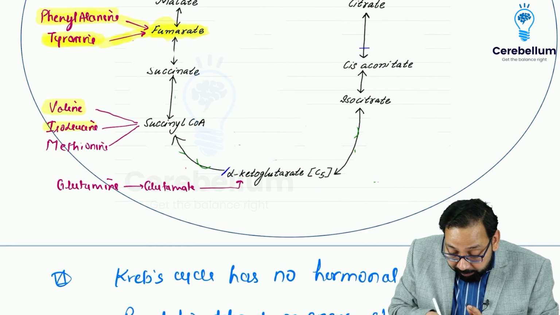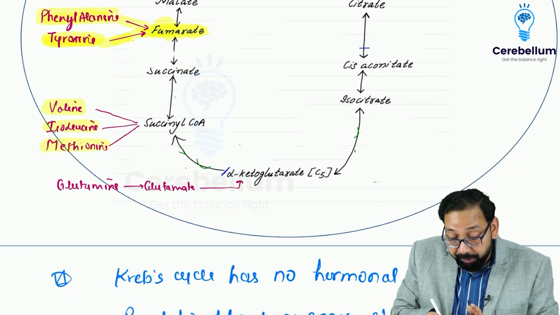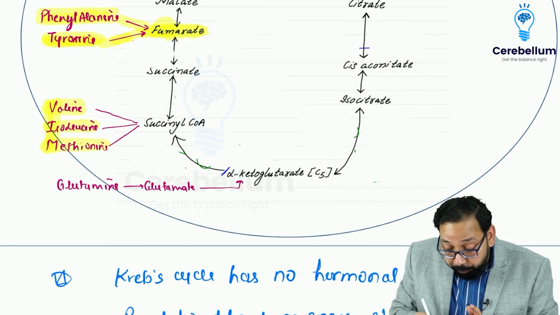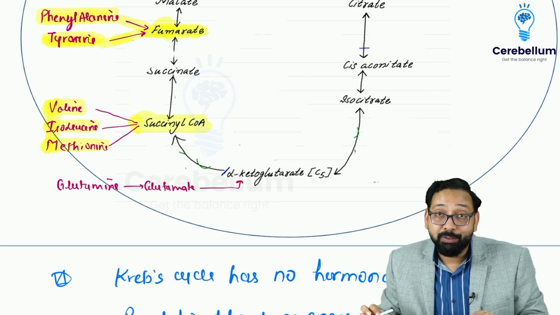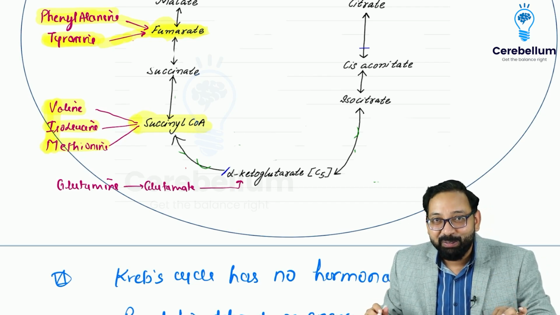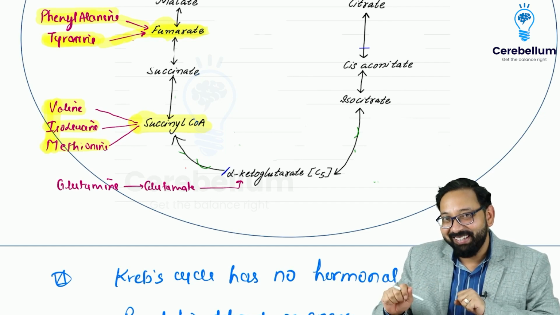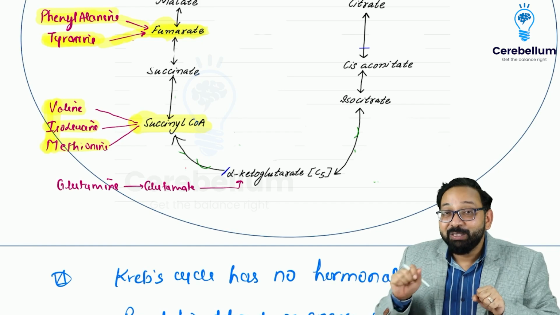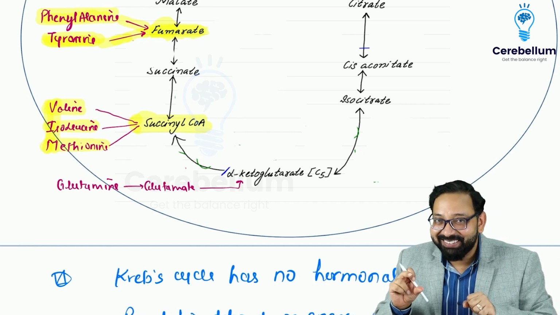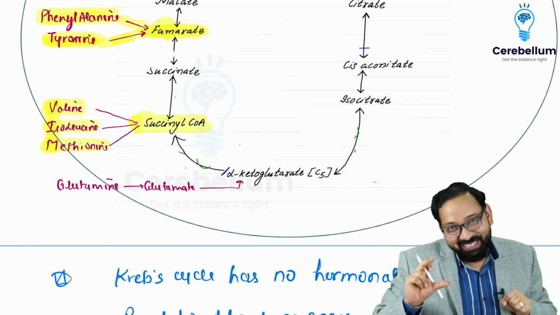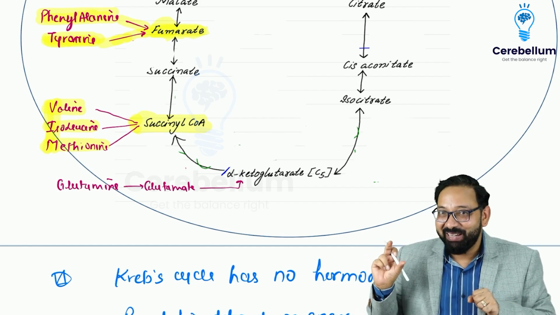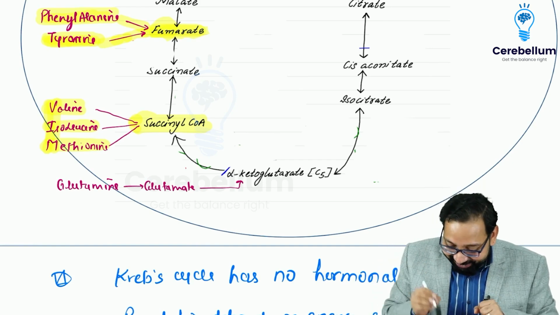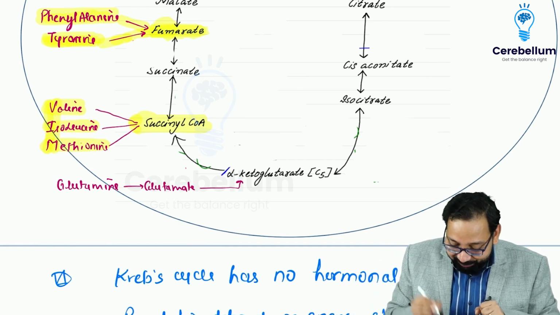Next, valine, isoleucine, methionine, Vim bar, produce succinyl coenzyme A. If you want your girlfriend or boyfriend to wash clothes nicely, for successful washing, you will give him Vim bar, as in the advertisement of Vim bar. So valine, isoleucine, methionine.